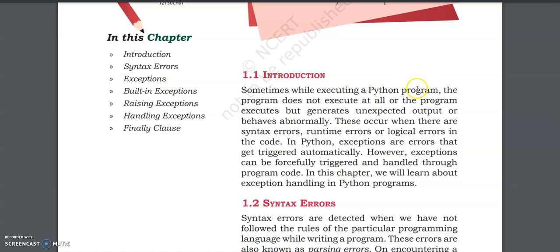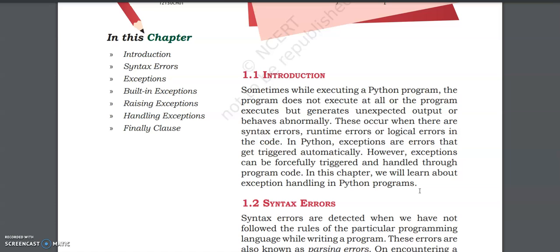Sometimes while executing a Python program, the program does not execute at all, or the program executes but generates unexpected output or behaves abnormally. These occur when there are syntax errors, runtime errors, or logical errors in the code. In Python, exceptions are errors that get triggered automatically. However, exceptions can be forcefully triggered and handled through program code. In this chapter, we will learn about exception handling in Python programs.